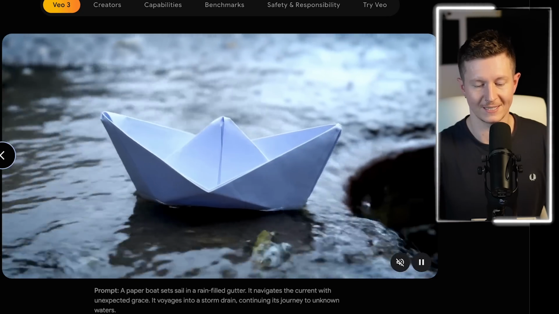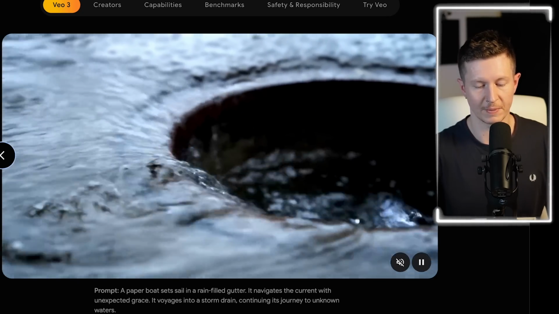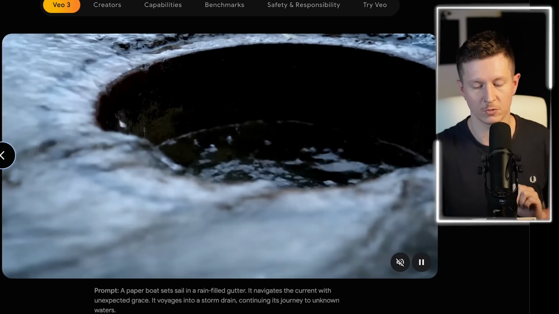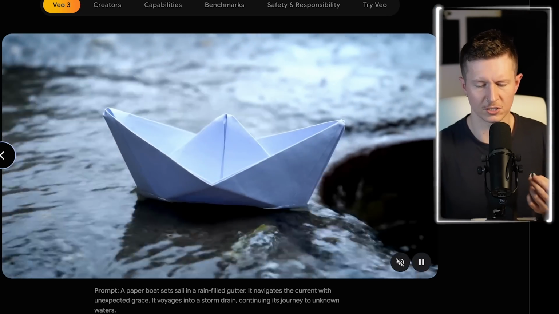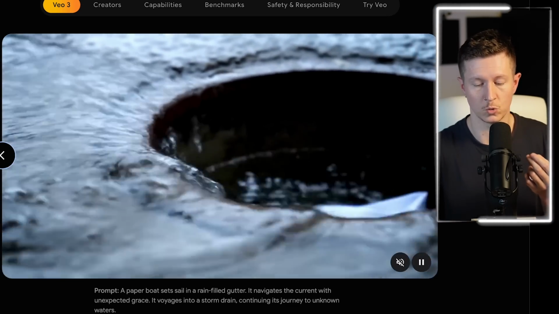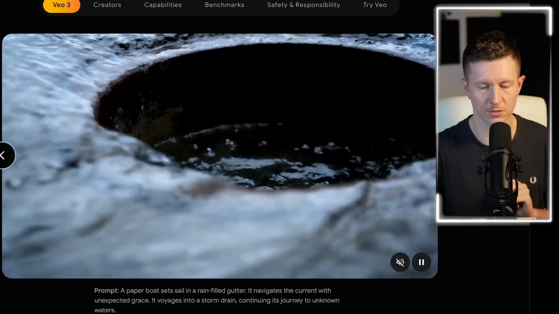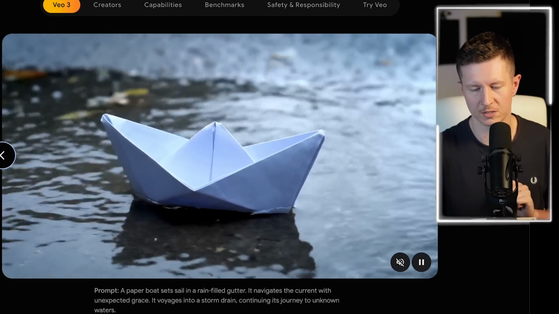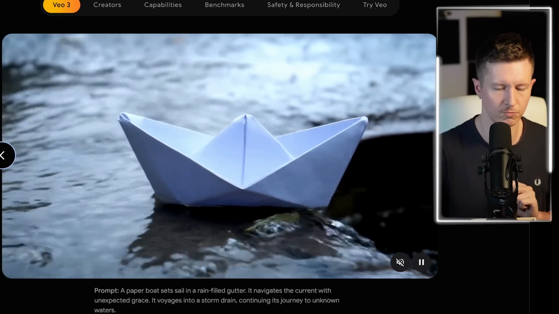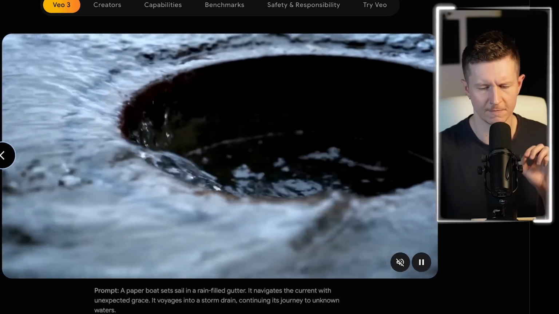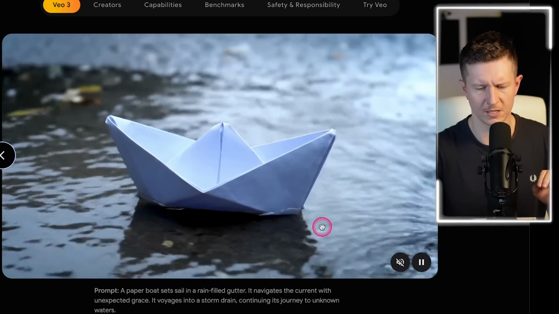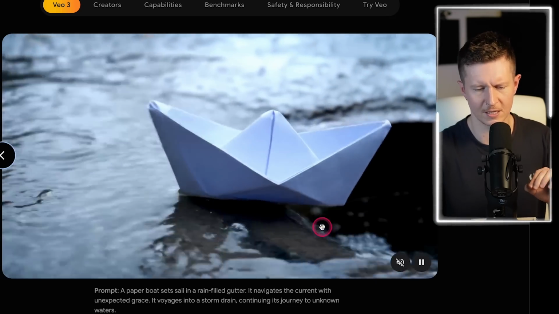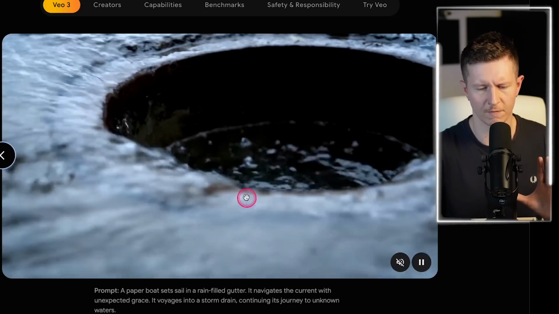Now, this is an example of a paper boat sets sail in a rain-filled gutter. It navigates the current with unexpected grace. It voyages into a storm drain, continuing its journey to unknown waters. Now, if we look at the quality of the water here, it really absolutely feels realistic. The subtle murmurations on the surface, as well as the beautiful reflections of the environment.